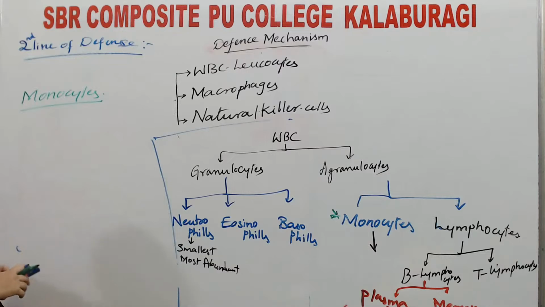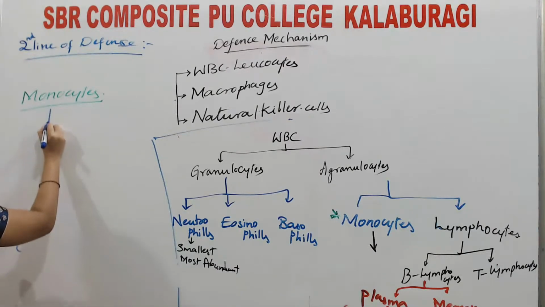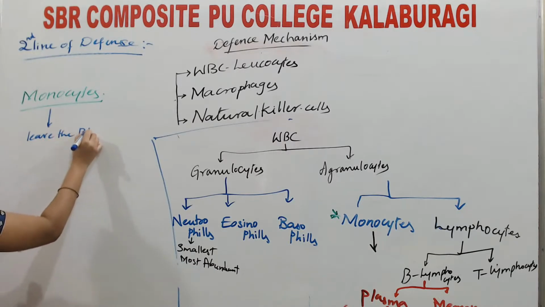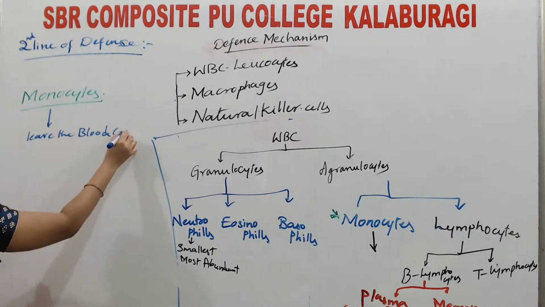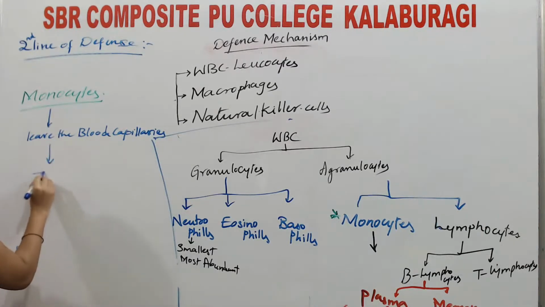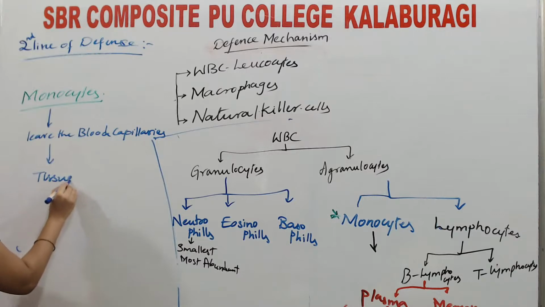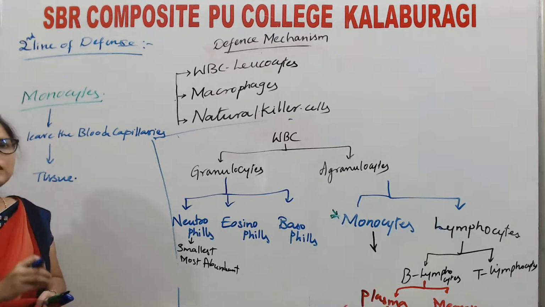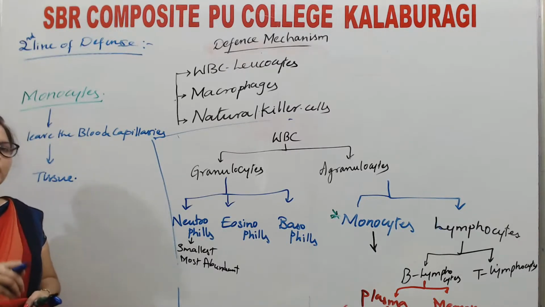Monocytes of the blood leave the blood capillary and enter the tissue. The involuntary movement shown by these monocytes leaving the blood capillaries and entering into tissues.